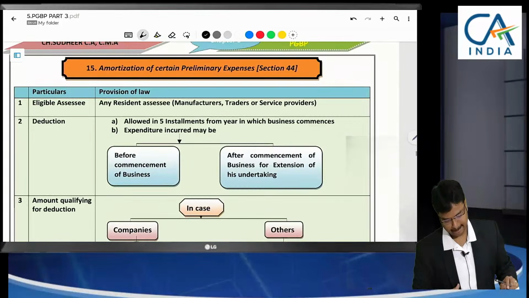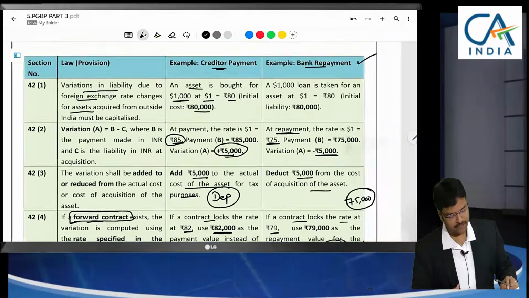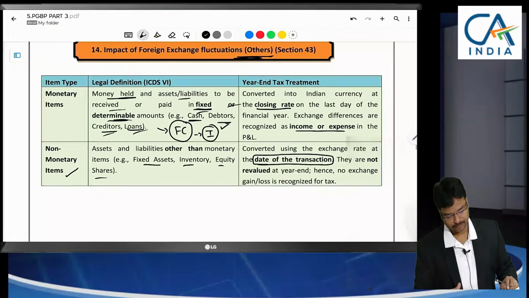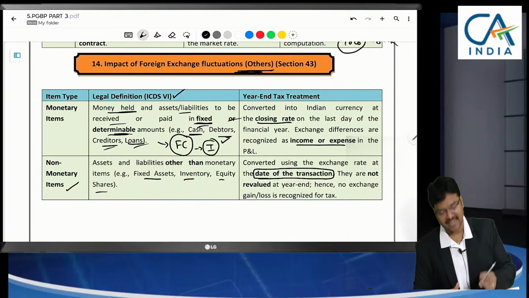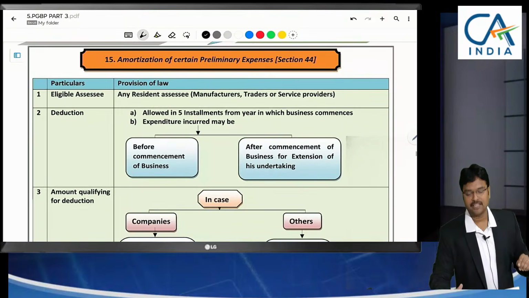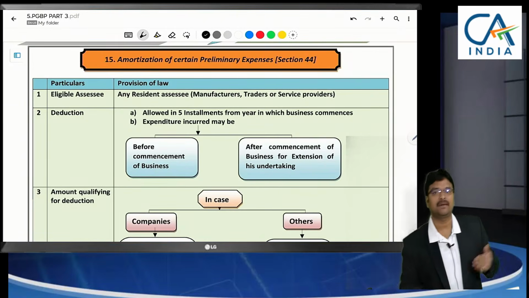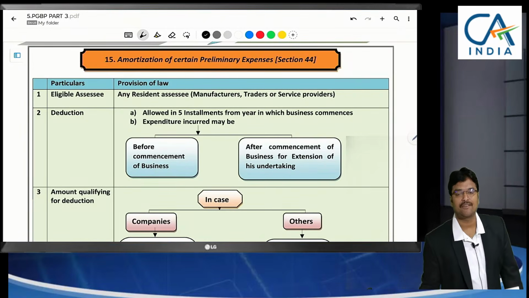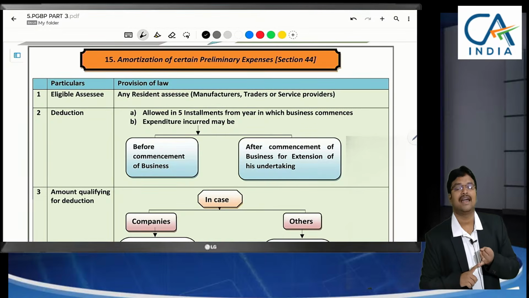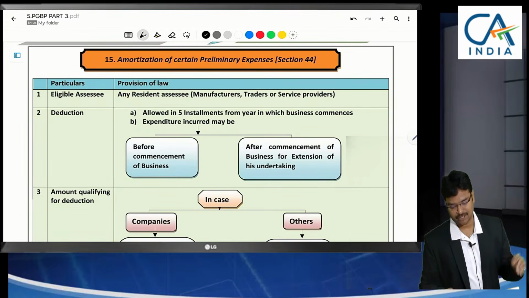Next. So by these two sections, 42 and 43, were completed. This treatment is specified in ICDS 6. ICDS also we will discuss in this business or profession only. Let us complete till section 66, and after that we can focus specifically on ICDS and TDS, TCS, speculative transactions, tax audits. These all will be dealt next.